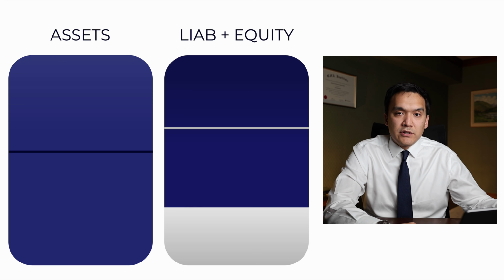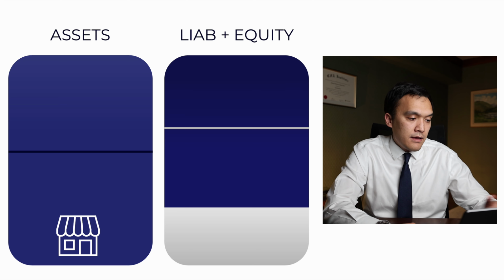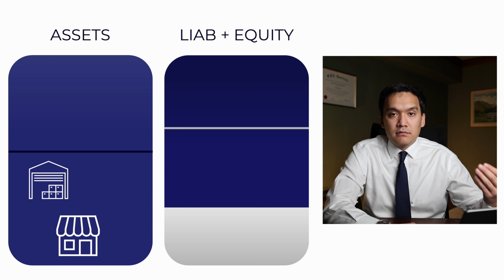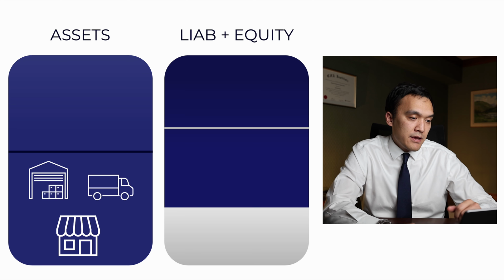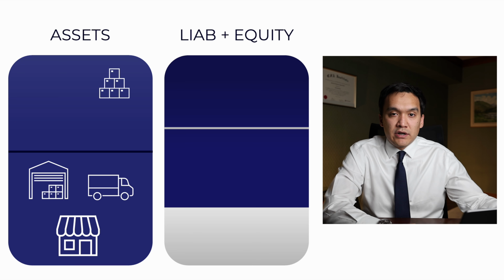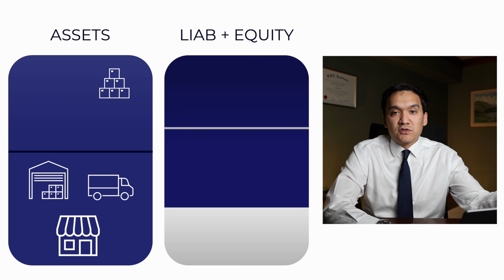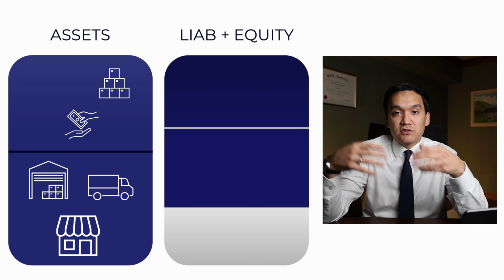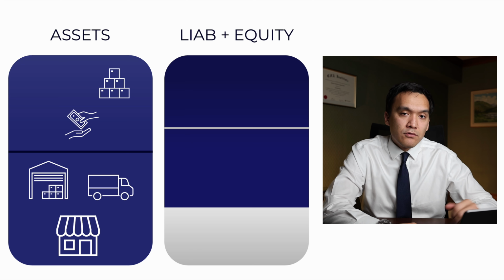These are, of course, retail shops and brickyards where the company sells its products. Then we would also see warehouses and offices, and vehicles to move all our inventory between warehouses and retail shops. And in current assets, we would see, of course, inventories in our warehouses and in our retail shops, and we would have accounts receivable from our customers. So construction companies purchased construction materials from us, and they promised to repay us later. And we have, of course, cash.